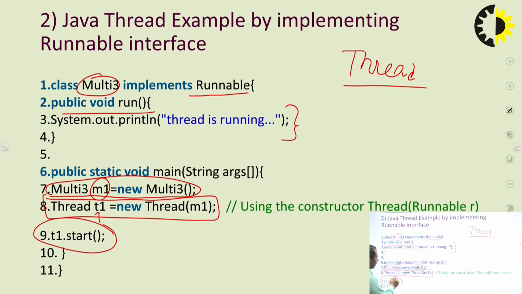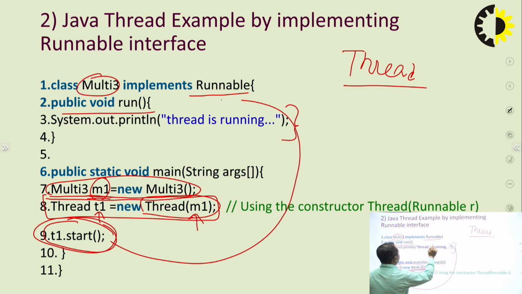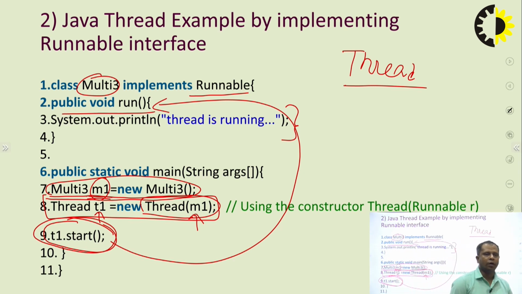This is the t1 reference variable, and in the Thread constructor we pass the object of our created class, and after that we call the start method, and this start method invokes the run method. So this run method will execute top to bottom according to our logic or our program.